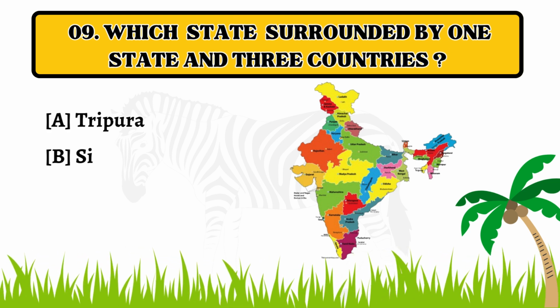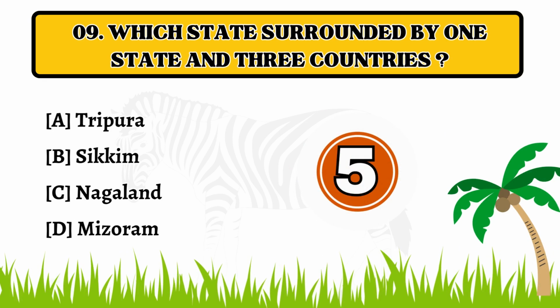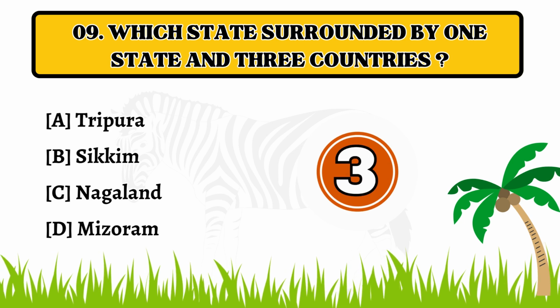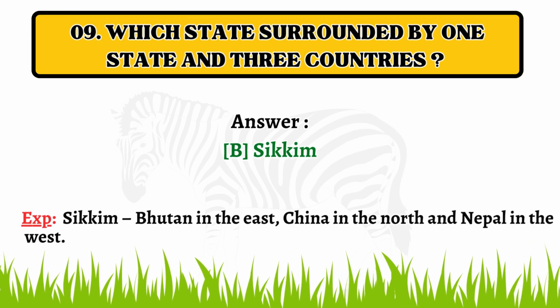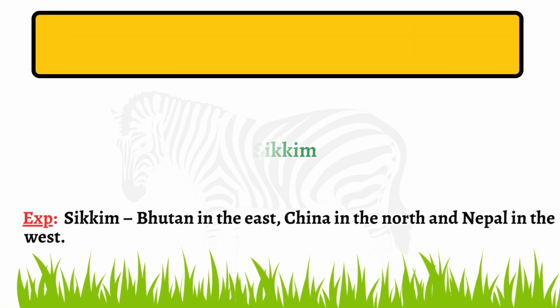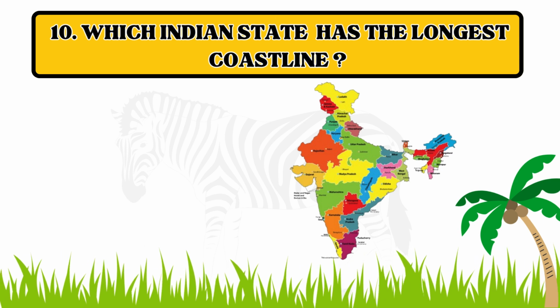Question number 9. Which state is surrounded by 1 state and 3 countries? Option A. Tripura. B. Sikkim. C. Nagaland. D. Mizoram. The correct answer is option B. Sikkim.